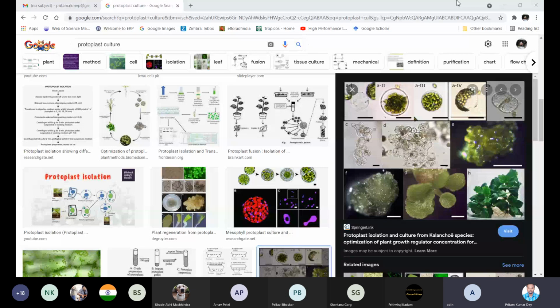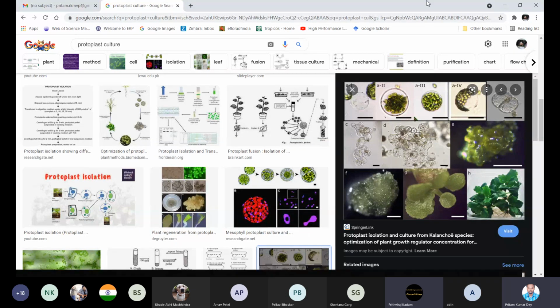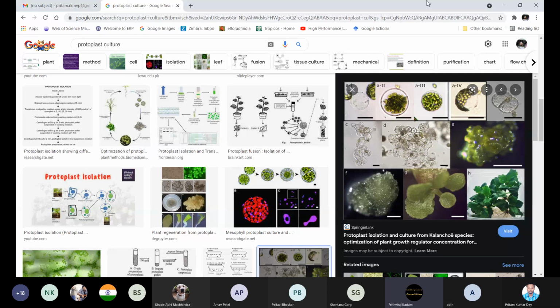Yes, that's all. I have found one picture from Google Images on Springer Link, so I am sharing it. Is it visible? Some people have worked on this Kalanchoe species. First we have to unshare. Pritam, you can unshare. Yes, it's visible, sir. Which one? This one.